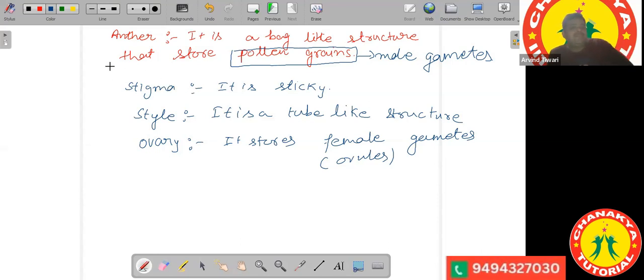Now, if any pollen grain is carried onto the stigma of the flower, in a single anther, there are around thousands of pollen grains. So when an anther bursts out, there is a release of thousands of pollen grains into the air, and a flower contains around 5 to 7 anthers. So there is a release of a lot of pollen grains into the air, and if they are on the stigma or anywhere on the flower, now if any of the pollen grains is able to reach the stigma, now the target is that